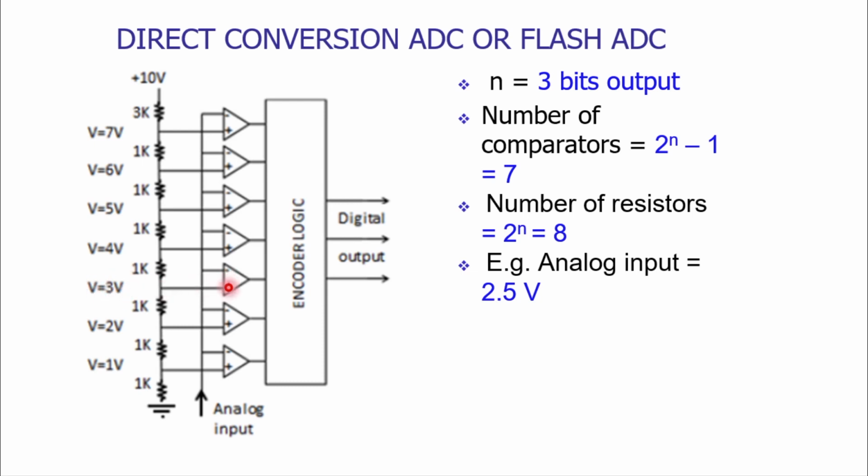Since it is less than the reference voltage, the output at the third comparator would be 0. At the fourth it would be 0, and so on. For all other comparators, the output would be 0. Now here we are getting a high level output at the second comparator and a high level output at the first comparator. As I mentioned, we are using an 8 to 3 priority encoder.